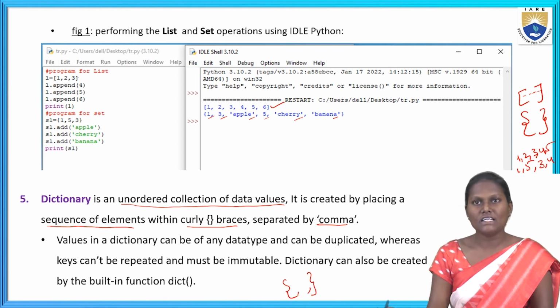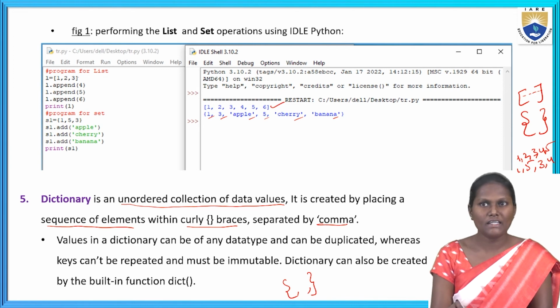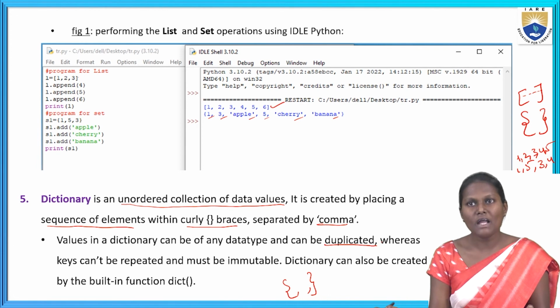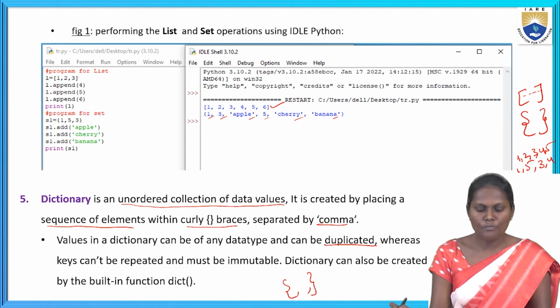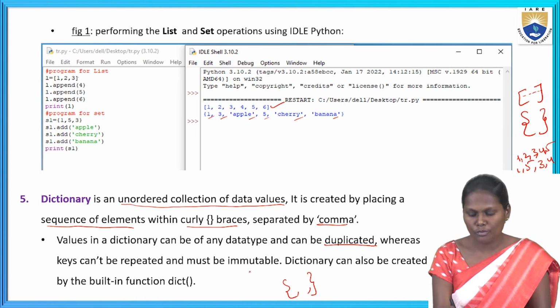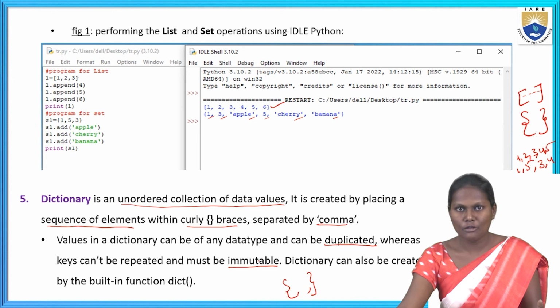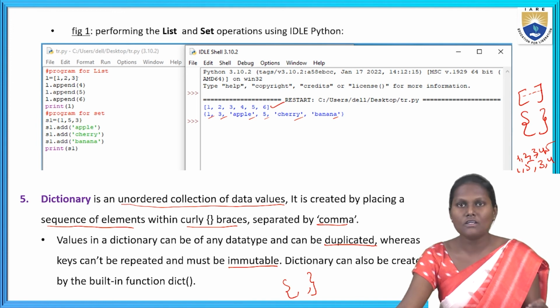Values in a dictionary can be of any data type and can be duplicated, whereas the keys cannot repeat and must be immutable. Tuple is also immutable. Coming to tuple and dictionary, keys must be an immutable data type.